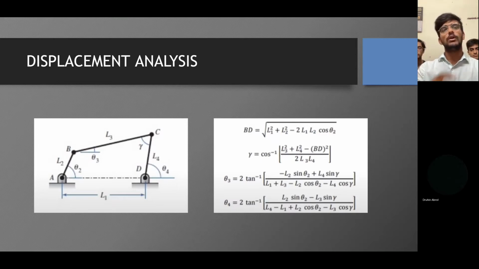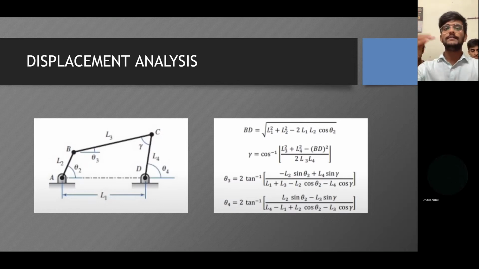Theta3, which is the slope of line BC, is found by the following formula, where it is a parameter of theta2 and gamma, which is a parameter of theta2. Theta4, which is the slope of the line DC, is again a parameter of theta2 and gamma, which is altogether a parameter of theta2.